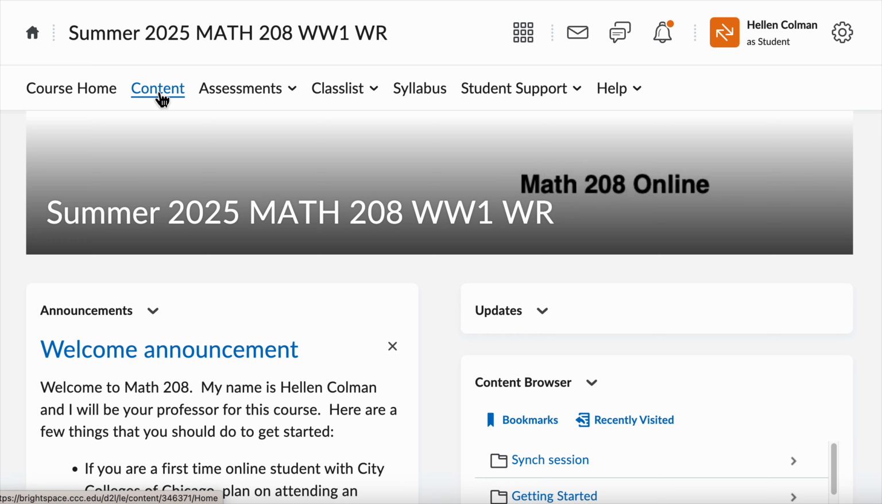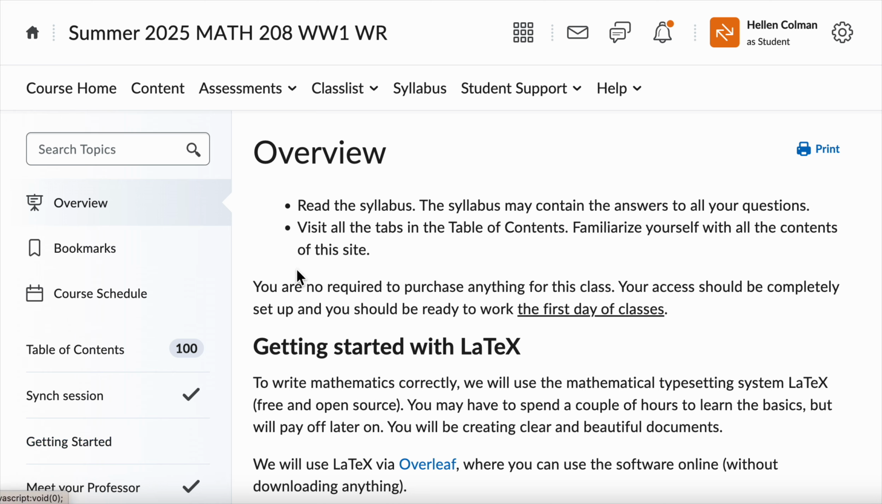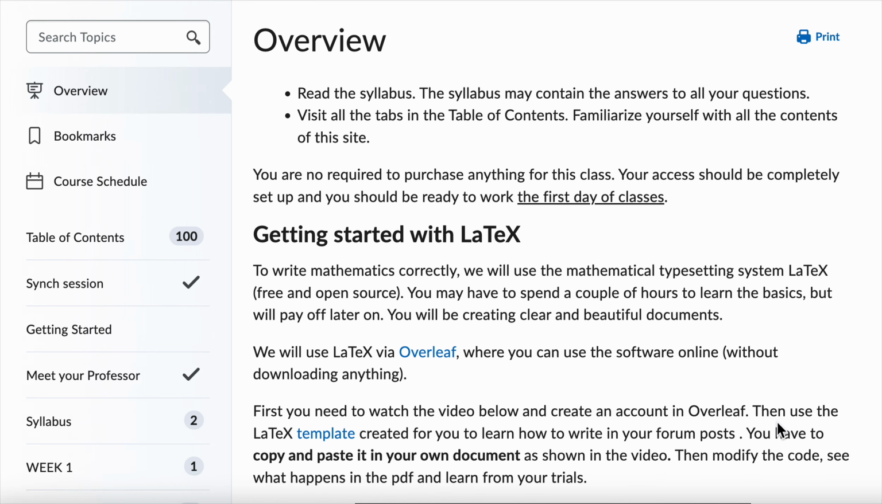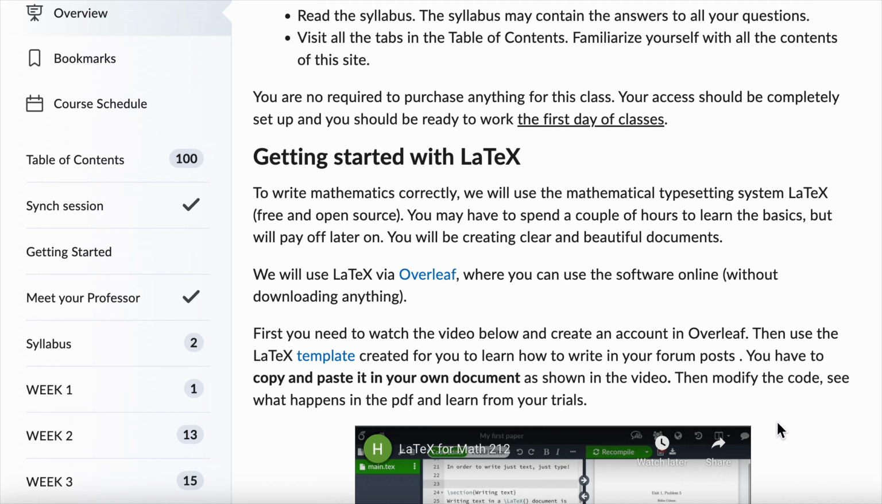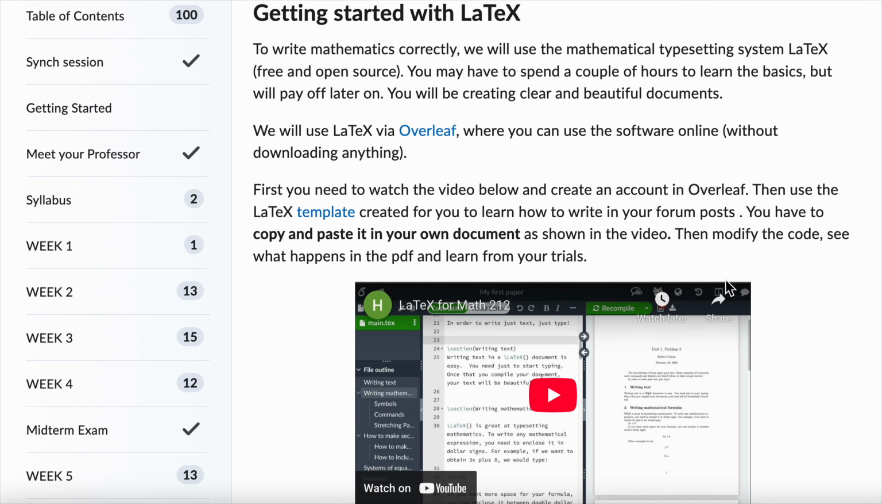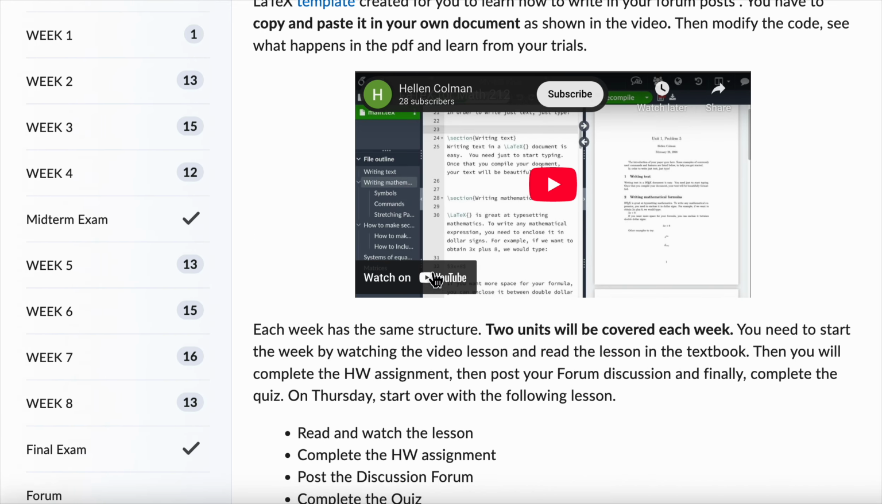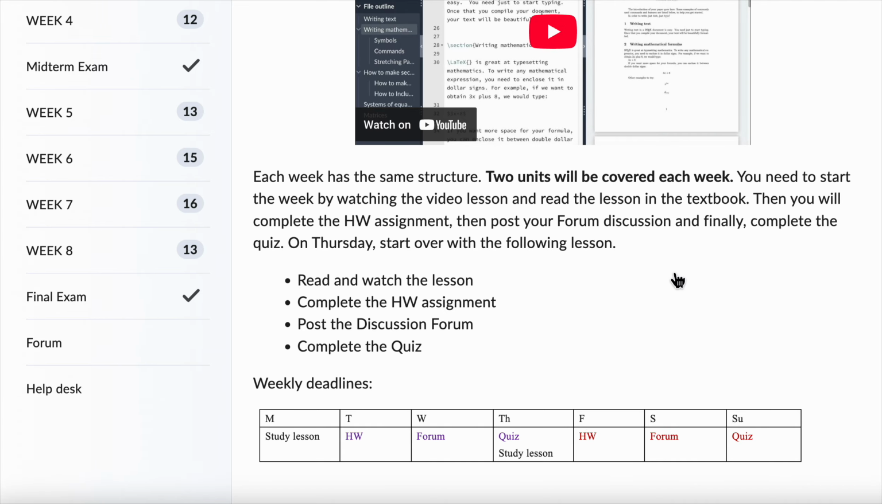So here we have the content tab. We're going to click in there and we have first the overview. In the overview, we have the description of how this class is going to work. Essentially, you should read all these, including watching the videos.